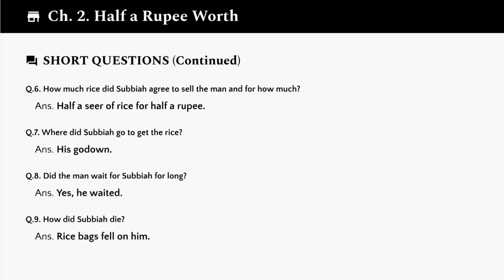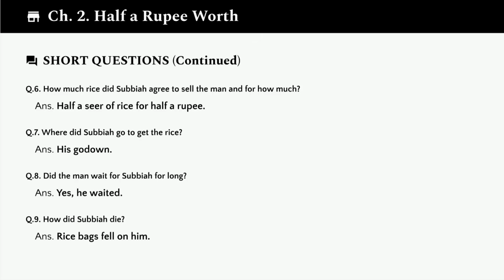Question 7. Where did Subaya go to get the rice? He went to his godown, the storage place where he kept his rice stock. Question 8. Did the man wait for Subaya for long? Yes, he waited. The man was patient while Subaya went to get the rice.